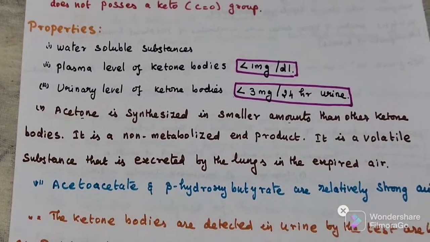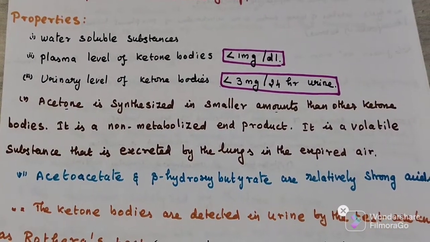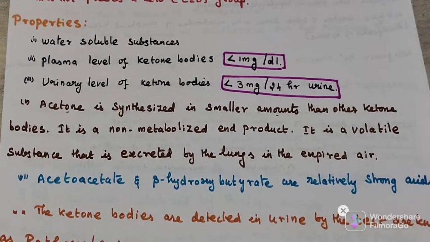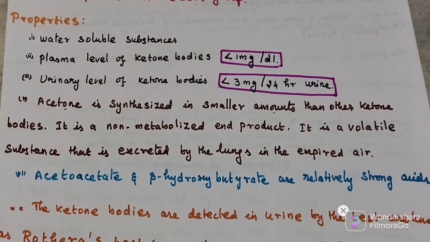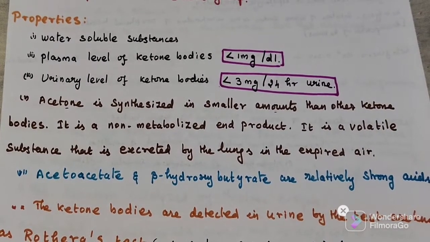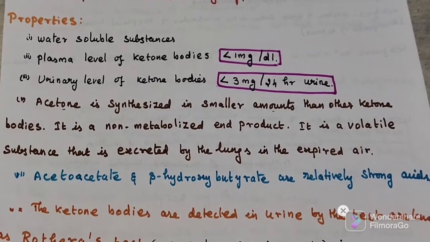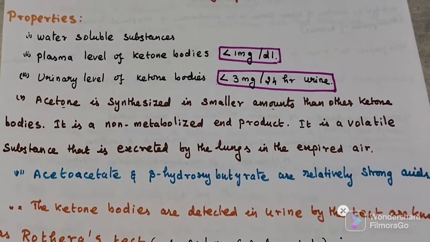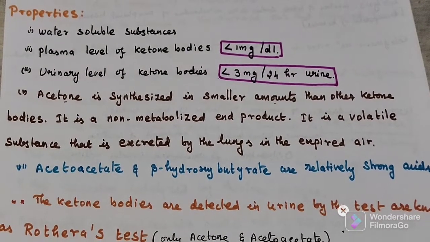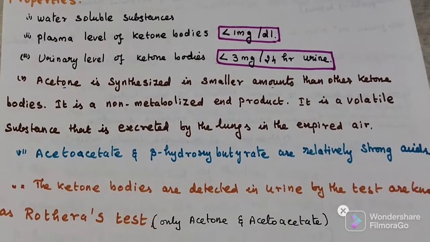These are the properties. It is a water soluble substance. Plasma level is less than 1 mg per deciliter. Urine level of ketone bodies is less than 3 mg per 24-hour urine. Compared to other ketone bodies, acetone is synthesized in a very small amount because it is not metabolized. It is a volatile substance excreted by the lungs. Acetoacetate and beta hydroxybutyrate are strong acids.